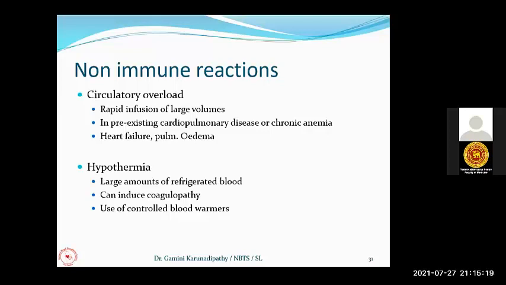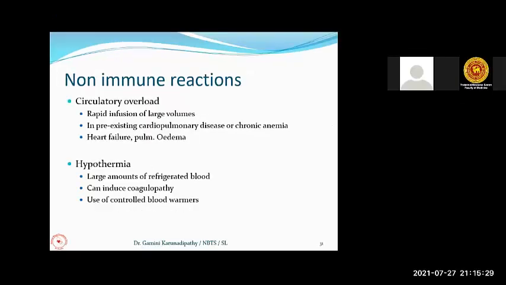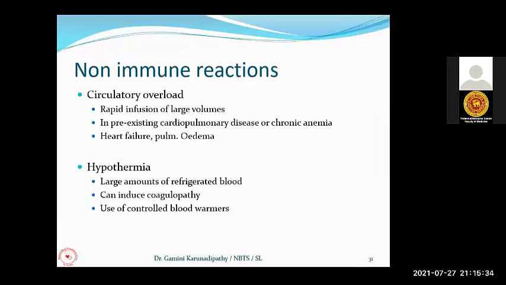Now there is a special machine which is called a blood warmer. You have to transfuse the blood through this warmer, and ultimately the patient will receive only 37 degree warm blood, not the cold blood. So for any patient with hypothermia, or if you are giving large amounts, rapid transfusions, you have to be very careful about hypothermia. If they have coagulopathy, this hypothermia may lead to severe coagulopathy, leading to severe bleeding.